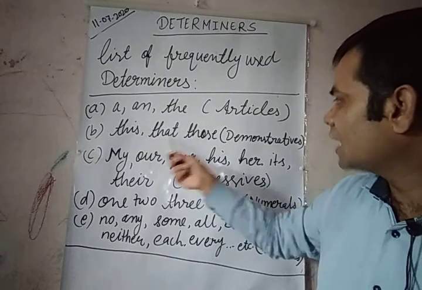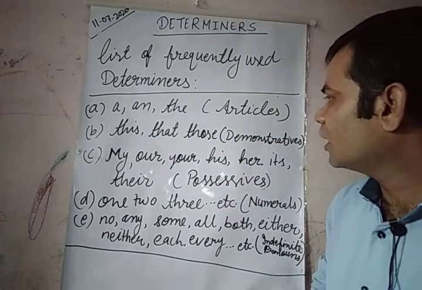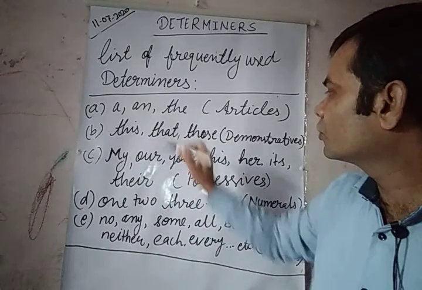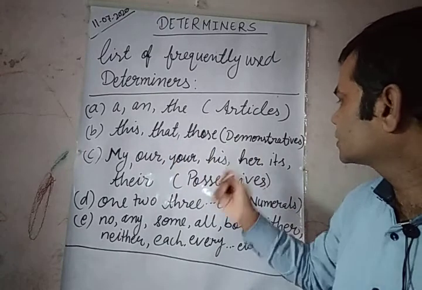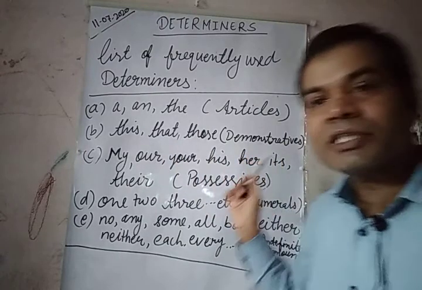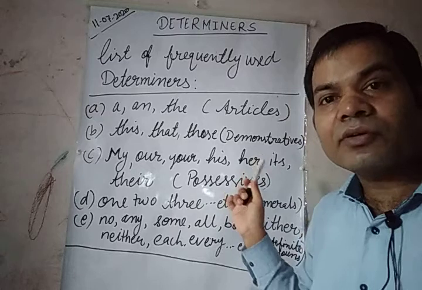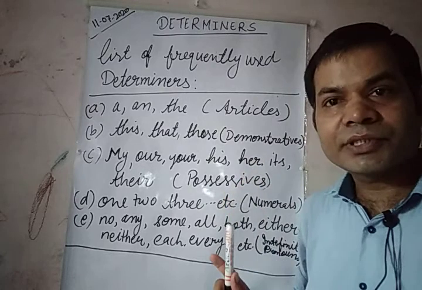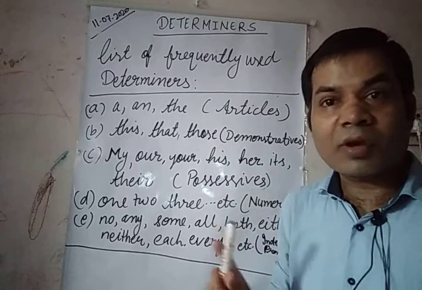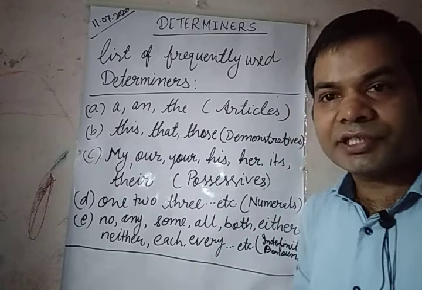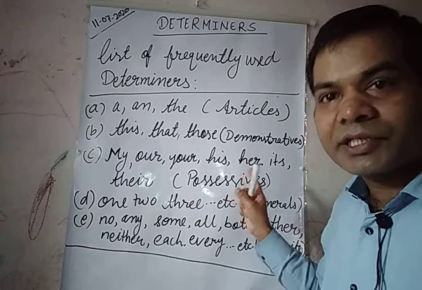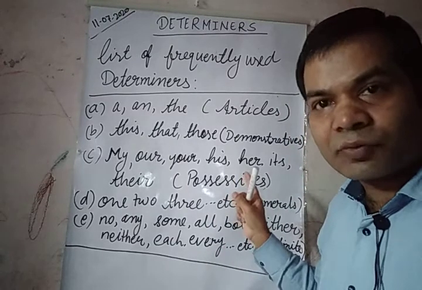I haven't written these, you can include this, that, these, those. They are demonstrative adjectives, not demonstrative pronouns. Okay, so you must be very clear about it. Demonstrative adjectives, not demonstrative pronouns.